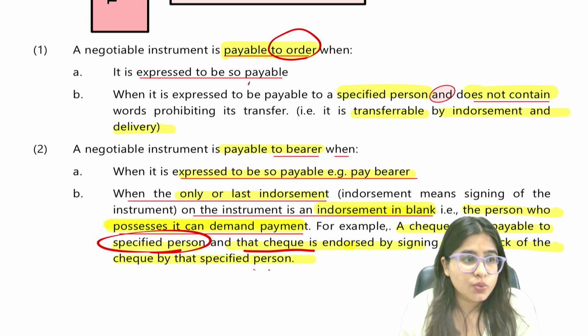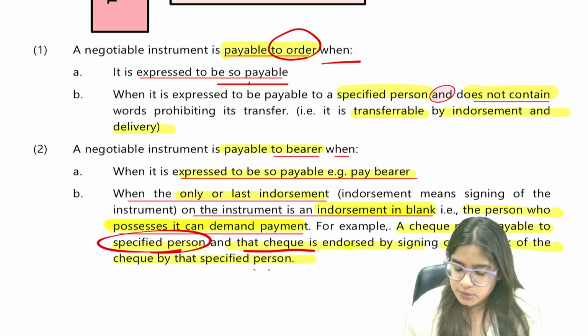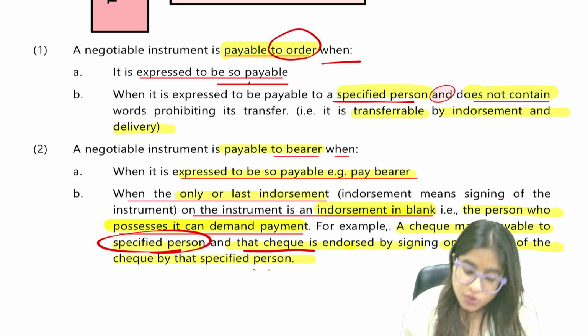So payable to order means when it is expressed so payable, or when it is payable to a specified person. Are we clear with this? What do you mean by payable to bearer?